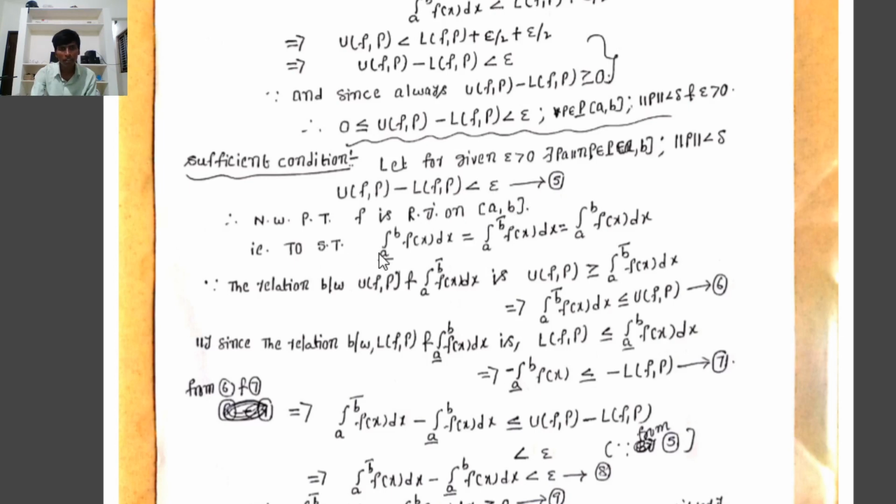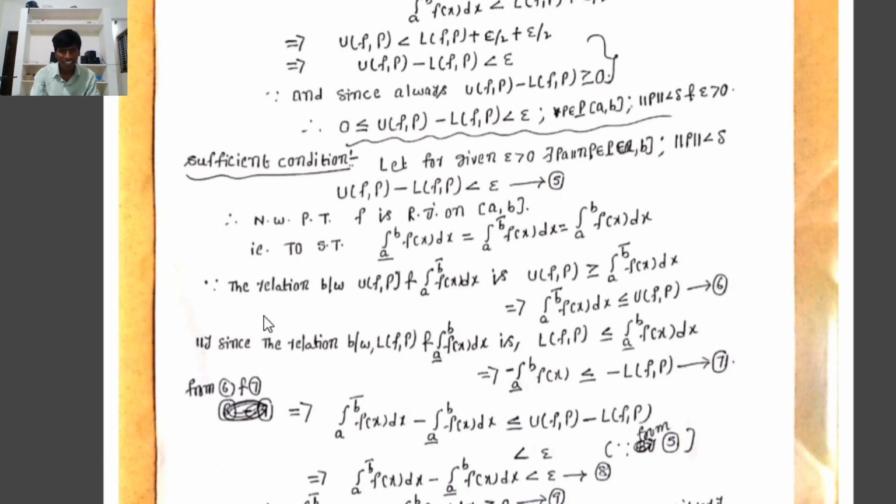To show that f is Riemann integrable on [a, b] means the lower and upper Riemann integrals are both equal, and the common value is the integral from a to b of f(x) dx. Therefore, to show that the lower integral from a to b of f(x) dx equals the upper integral from a to b of f(x) dx equals the integral from a to b of f(x) dx, we have to prove that the lower Riemann integral equals the upper Riemann integral.